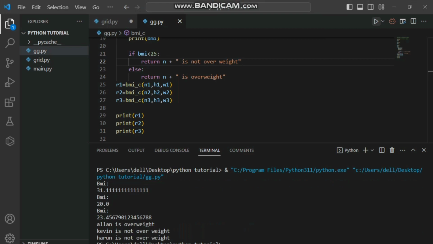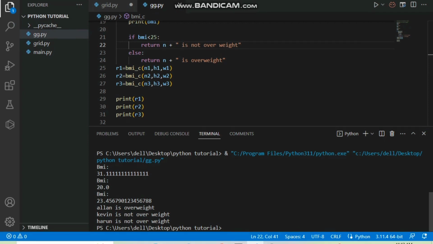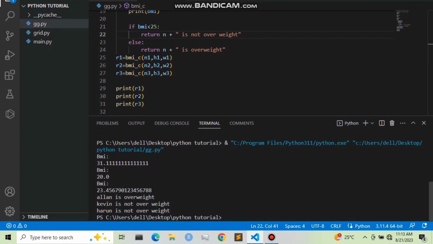On your terminal window, as you can see, we have the BMI of the first person as 31, then the BMI of the second person as 20, then the BMI of the third person as 23. So we have here Alan is overweight, Kevin is not overweight, and also Aaron is not overweight. So this is it for today.